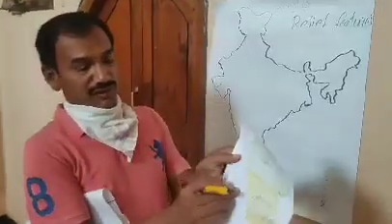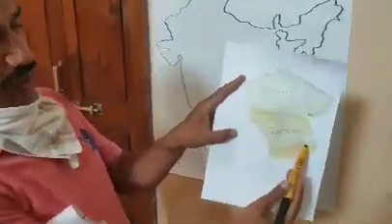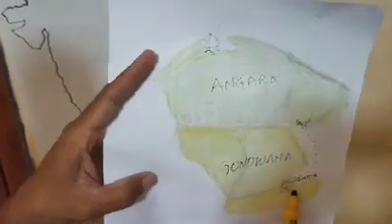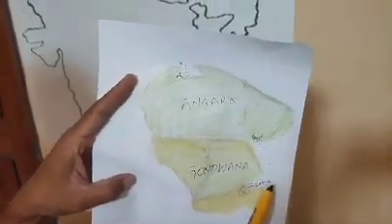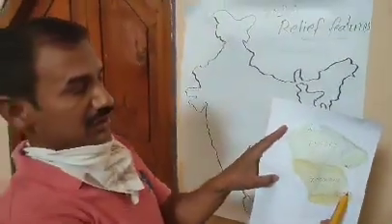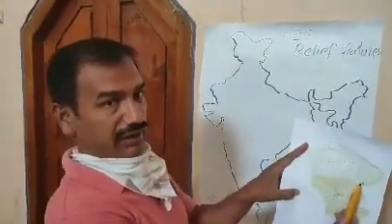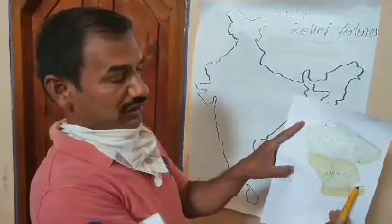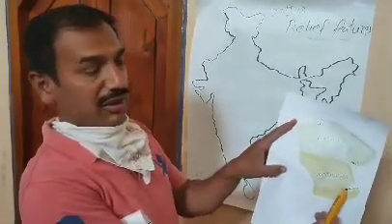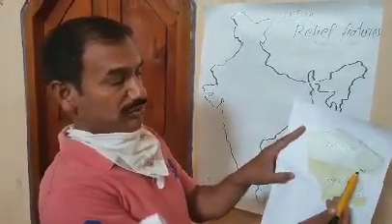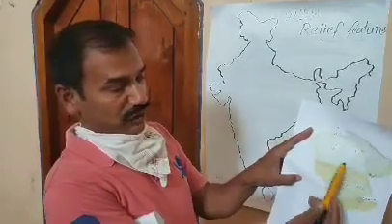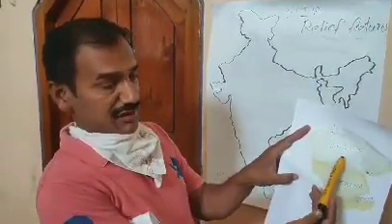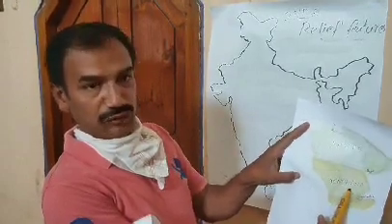India was a part of Gondwana land, and this part of Gondwana land moved towards the northeast and joined with Angara land. It has taken some million years to form the present India.